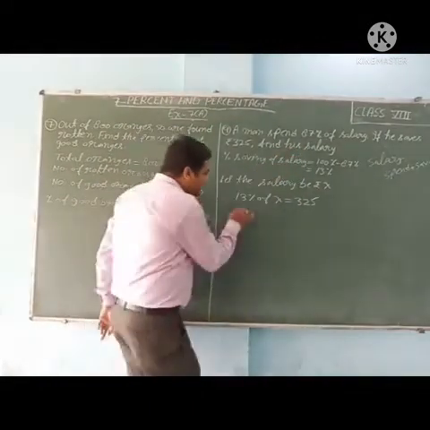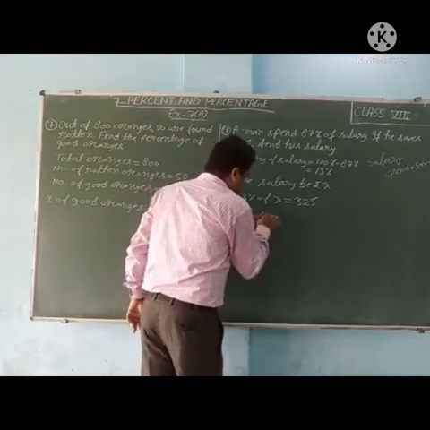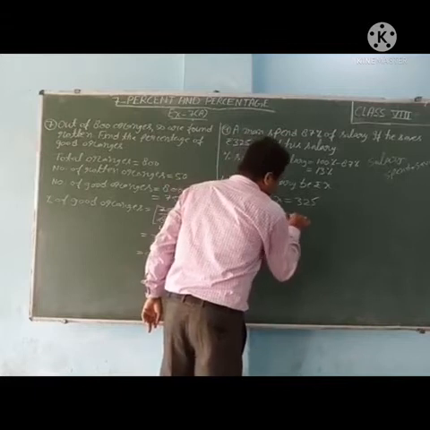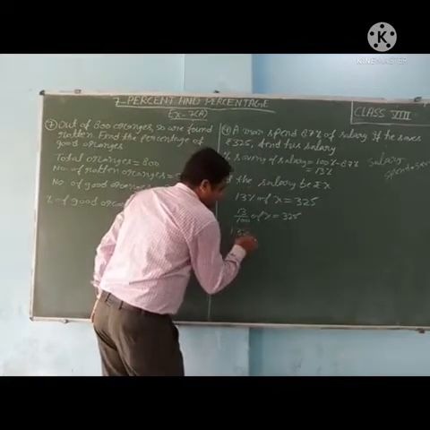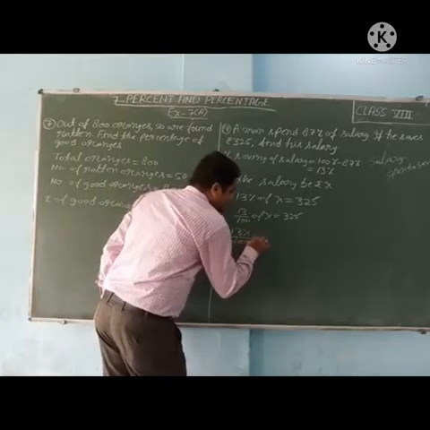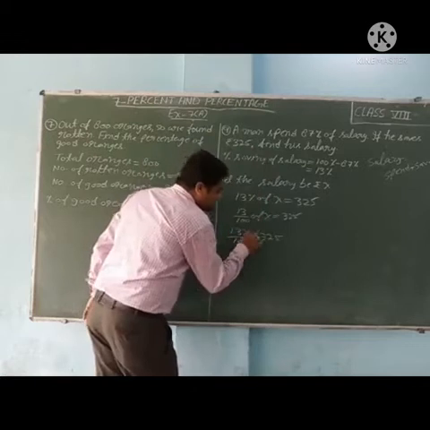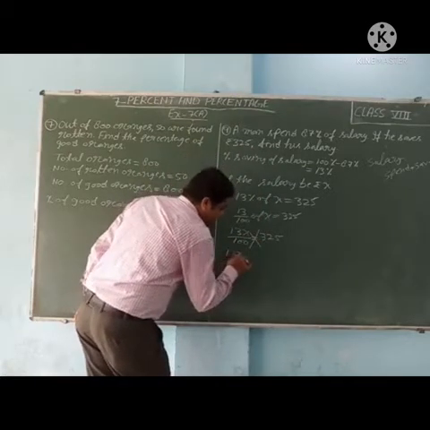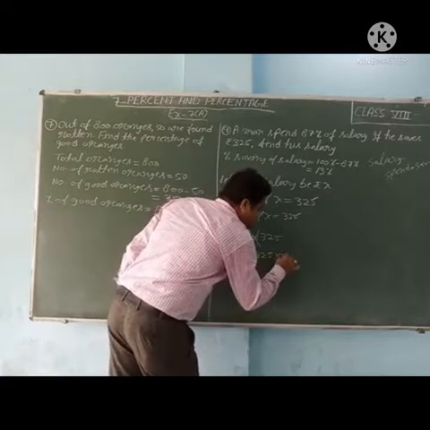So 13 upon 100 of X is equal to 325. So 13x upon 100 is equal to 325. Now cross multiply. 13x is equal to 325 multiplied by 100.